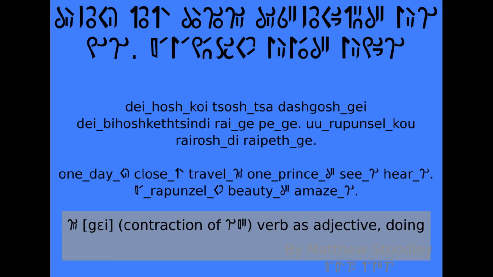So now we have gay, which is basically a contraction of gay, the verb, as an adjective. So we say gay, and that is the verb as an adjective. Basically equivalent to ing in English. Him is kind of implied. You can leave a lot implied in Kinruu.